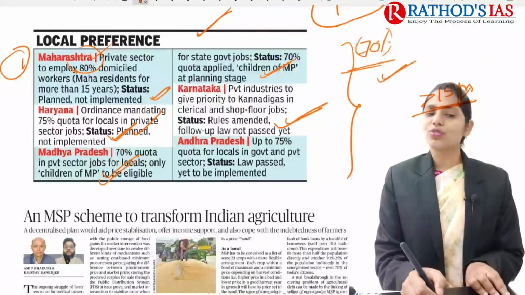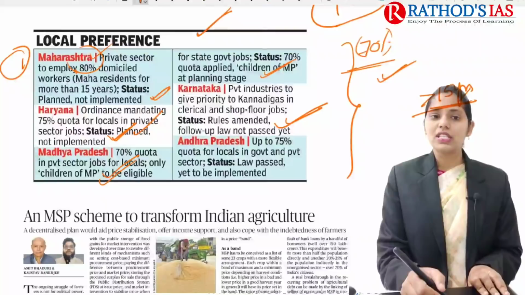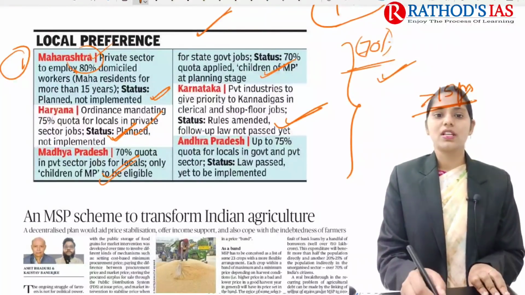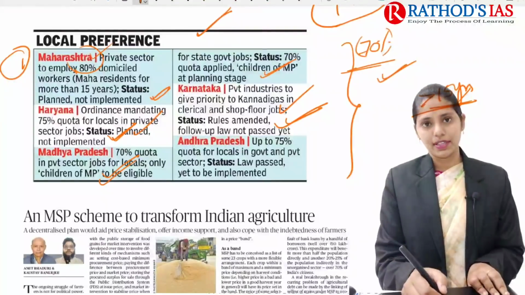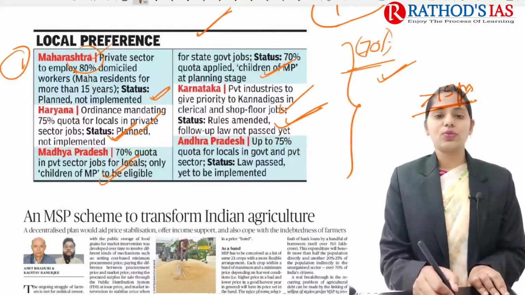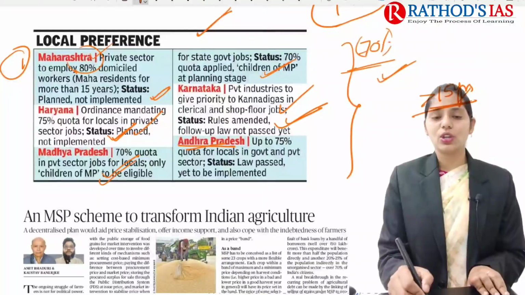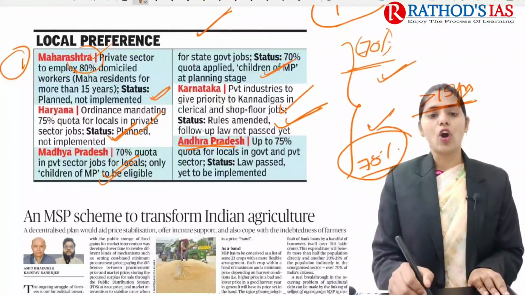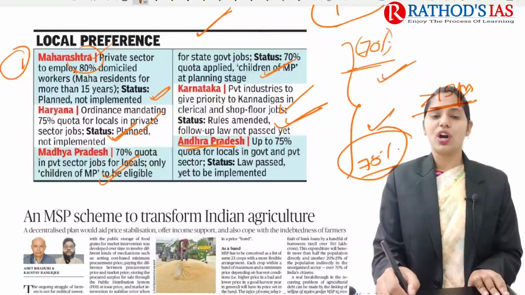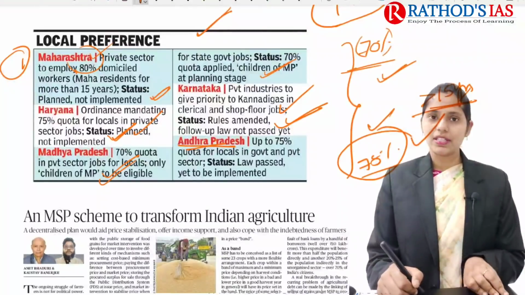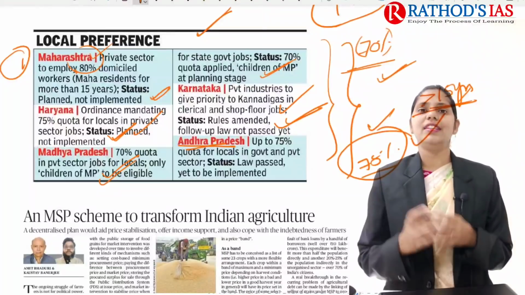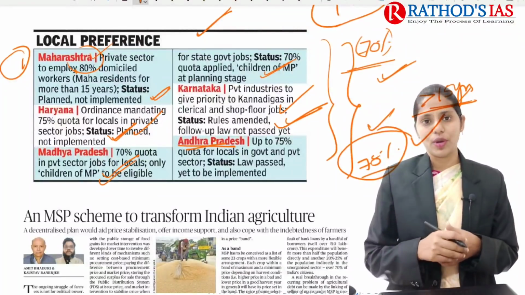And if you're talking about Karnataka, private industries have to give priority to Kannadigas in clerical as well as shop floor jobs, and actually the rules are amended in Karnataka. And the next one is Andhra Pradesh. Andhra Pradesh is also saying 75% quota for locals in government as well as private sector. Actually the law is passed, but it is not yet implemented in Andhra Pradesh. So these are the different states coming up with their laws regarding reservation.